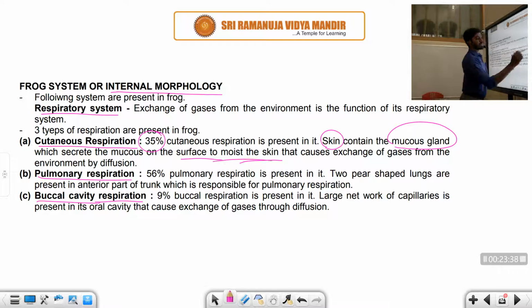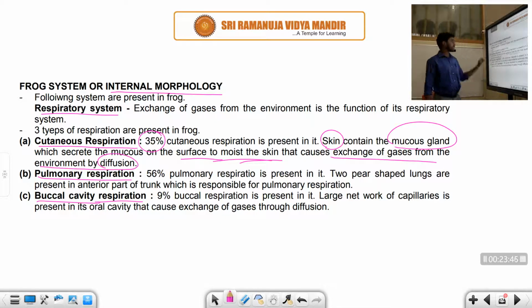This mucus is responsible for the exchange of gases with the atmosphere by simple diffusion, right, student? The skin has numerous mucus glands, and the mucus is responsible for the exchange of gases.